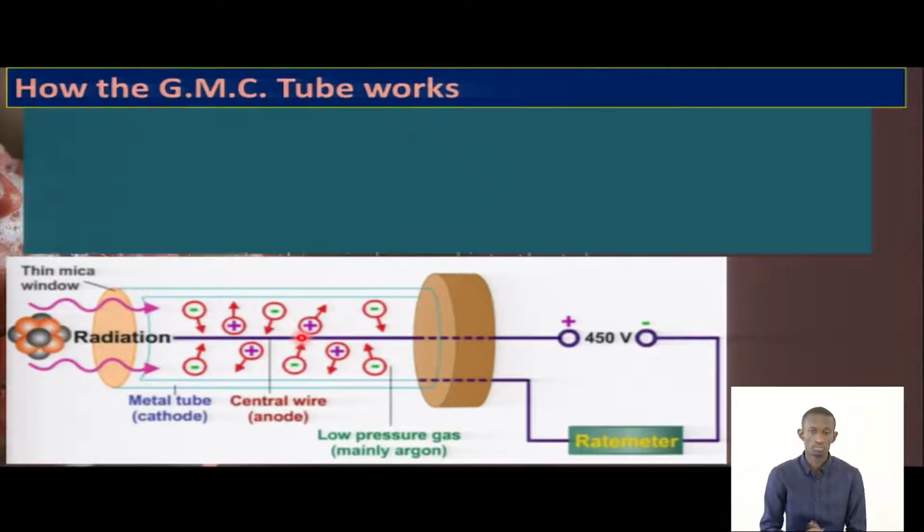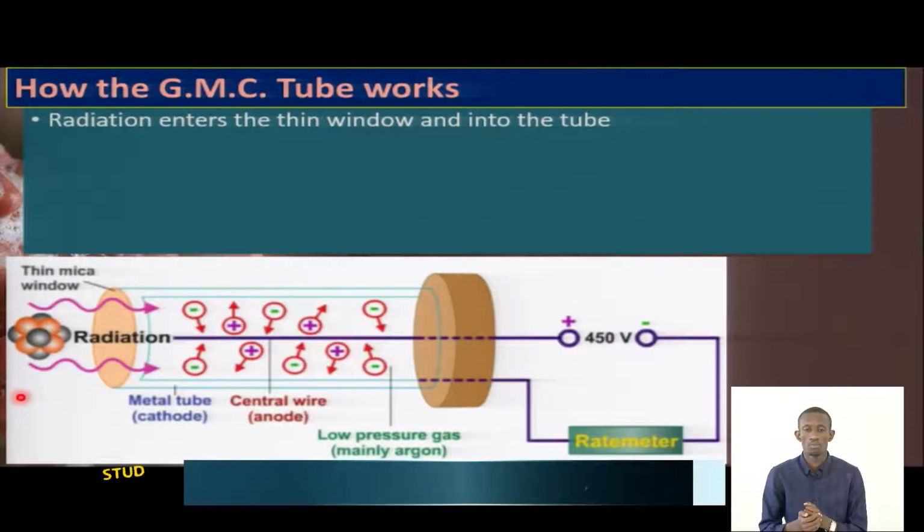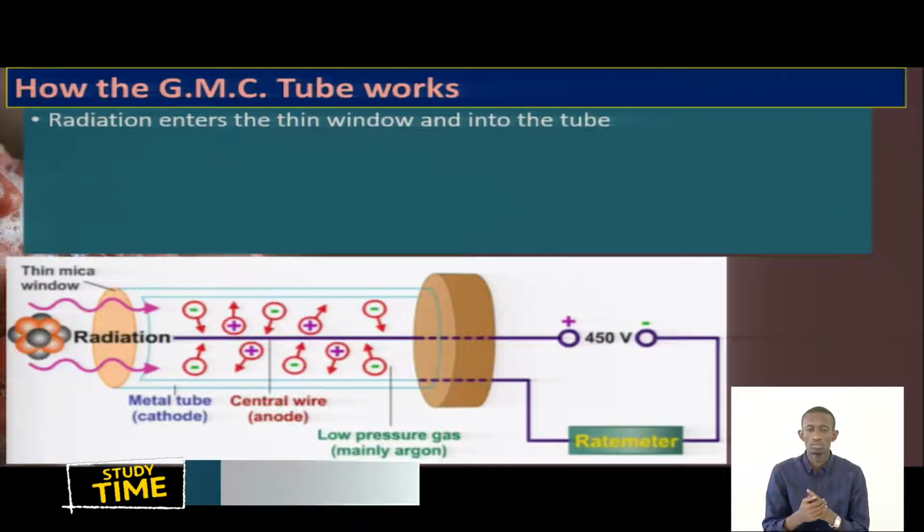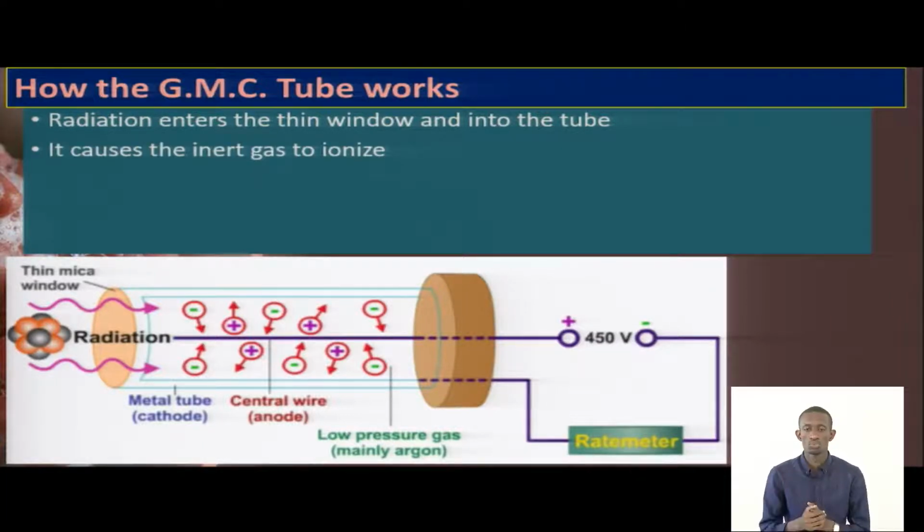After the radiation enters the thin window and into the tube, there is this ionization of the gas, and there will be collisions of the gas. The more collisions are going to produce more and more positive and negative charges.